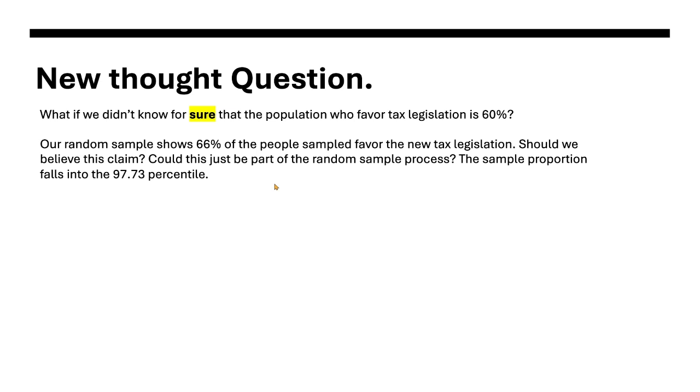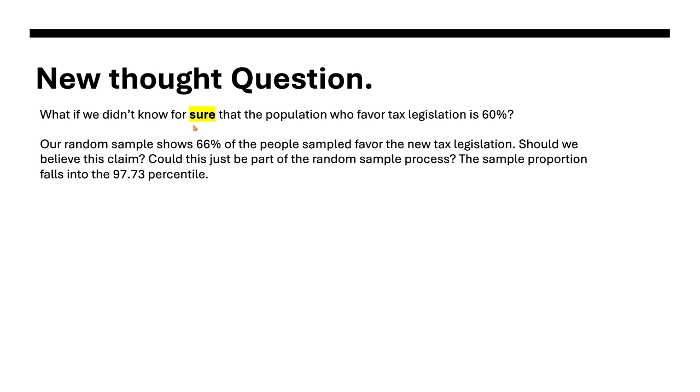So here's a new thought. What if we didn't know for sure that the population who favor this tax legislation is 0.6? Our random sample shows 66% of the people favored it. Should we believe this claim that 0.6 is the parameter? Could it just be part of the random sample process? Is it a random sampling error? It falls into the 97.73 percentile, so that's kind of questionable there.